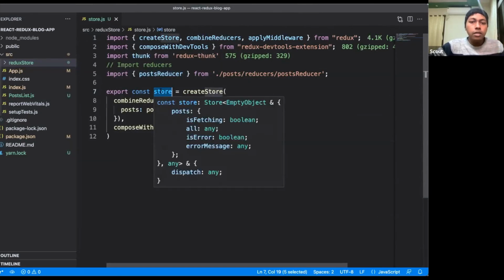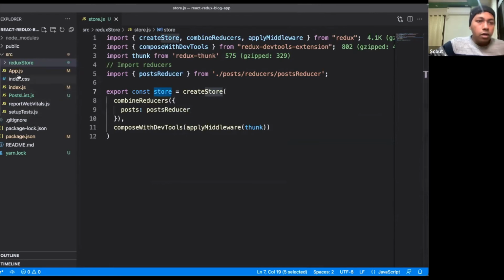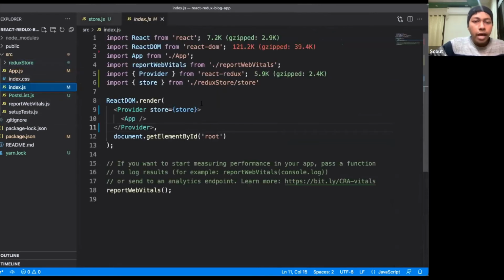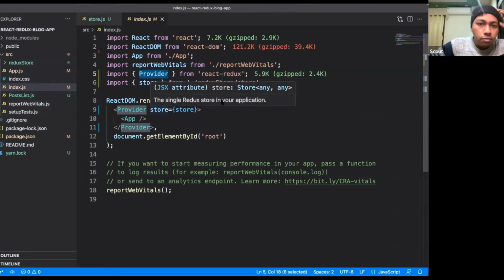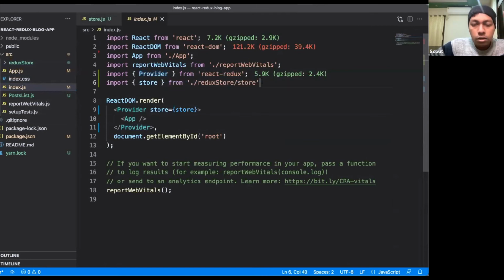Once the store is ready, to add the store in our React application we have to go to the root of the application, which is index.js. Inside this index.js, we have imported the Provider from the React Redux library, and then we have imported the root Redux store.